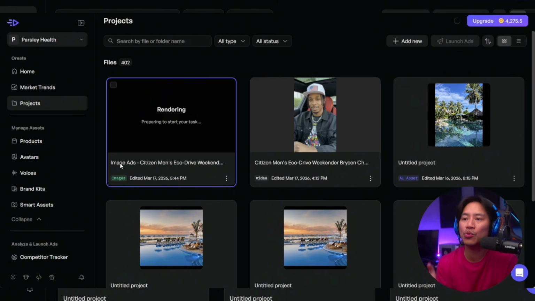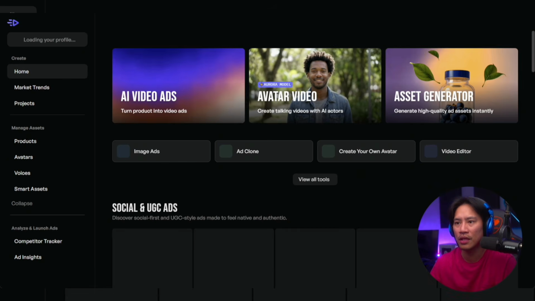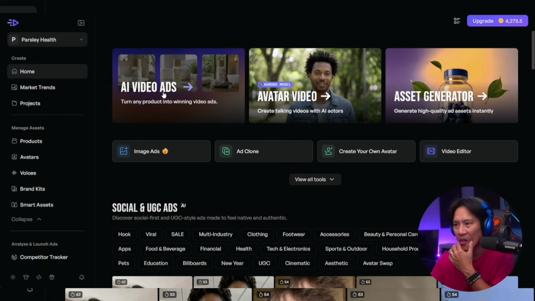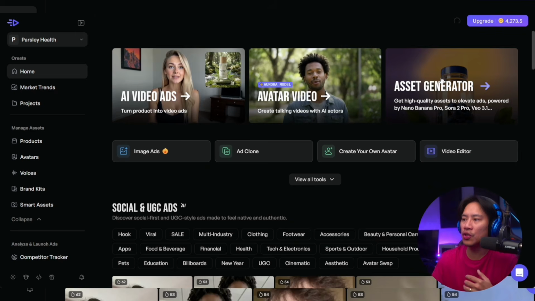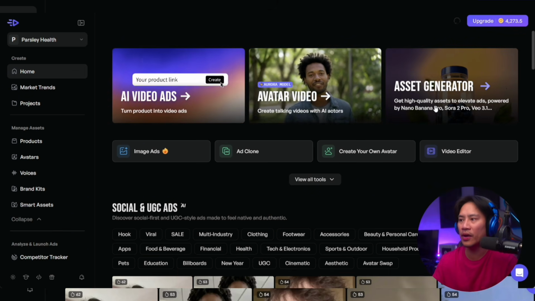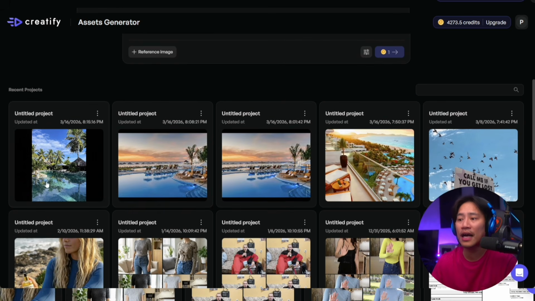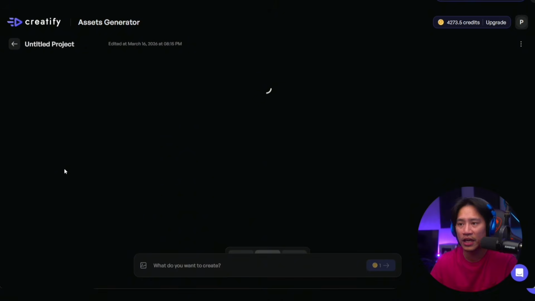Now, while it is rendering, guys, let's head on over to the next one that I would like to show. All right, so let us head on back to the app home. Now, I want to get high quality assets to elevate ads powered by Nano Banana Pro. Okay, let's go ahead and do that right there. So create images, video, and the AI models of your choice, image to image, text to image. You could do that.